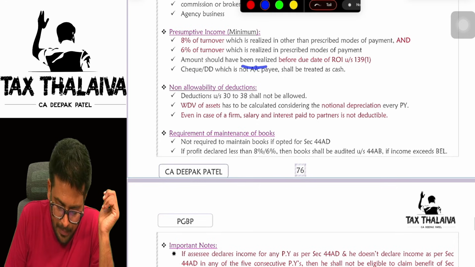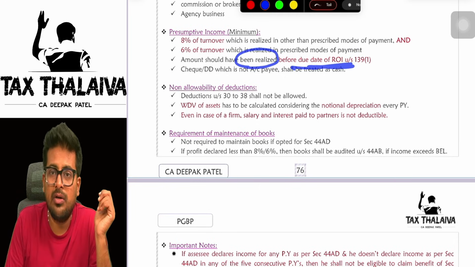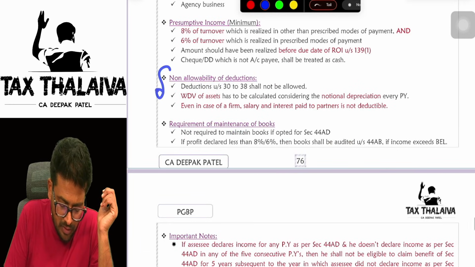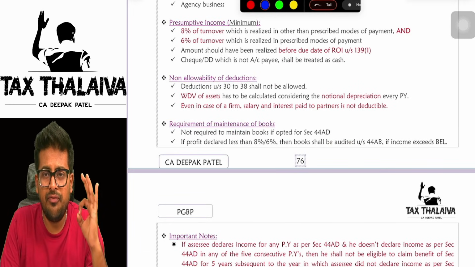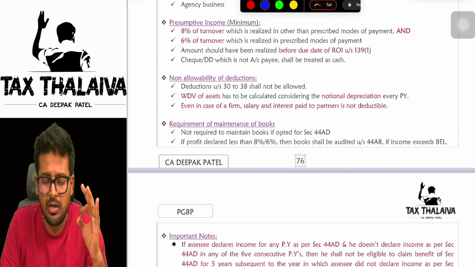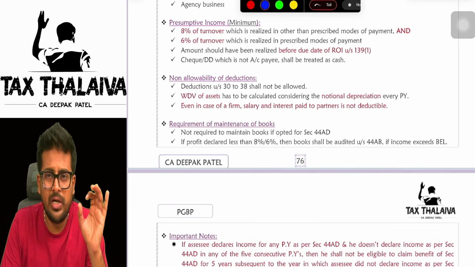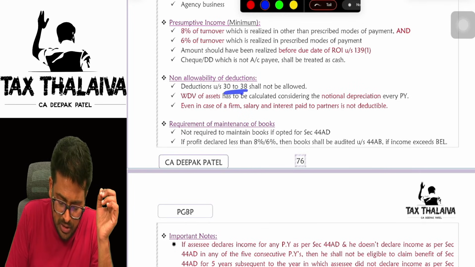Okay. Amount should have been realized before the due date of return of income under section 139(1). Non-allowability of deductions. This is very very important. If you are paying tax, if you are offering your income under section 44AD, then you are not eligible for deductions under sections 30 to 38.